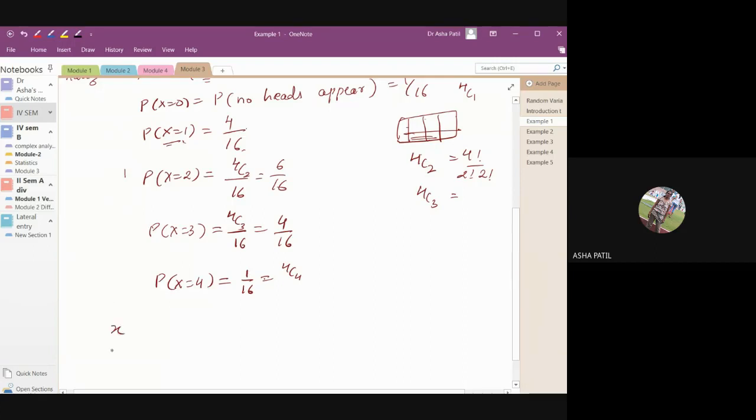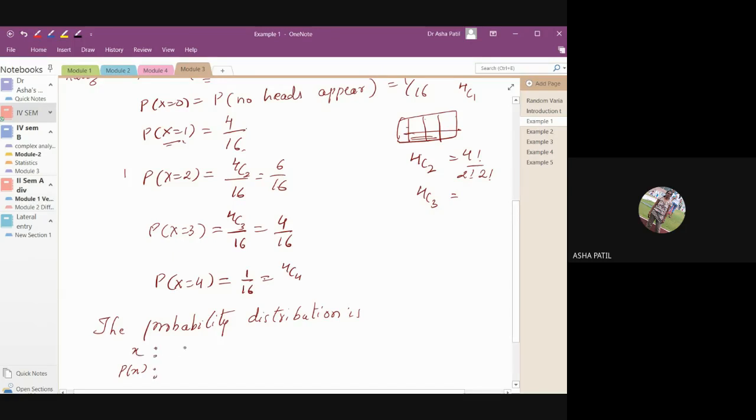We'll write the distribution. Write a sentence that the probability distribution is: X, P of X, all right?